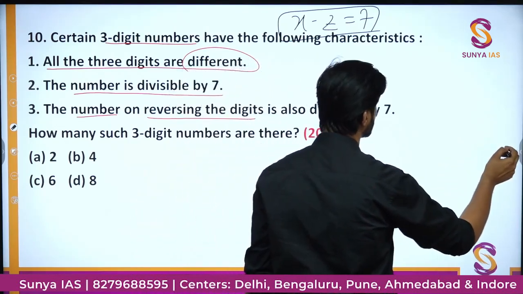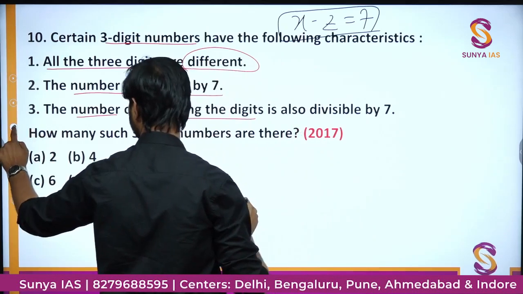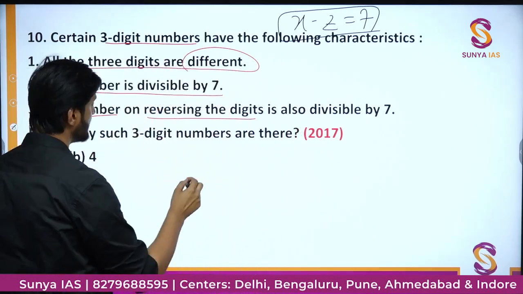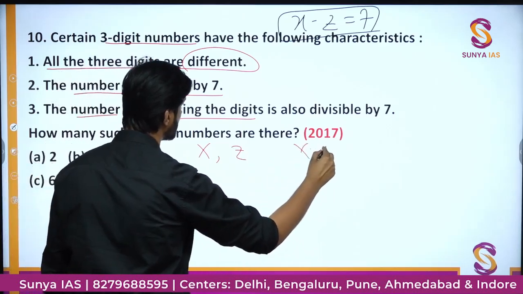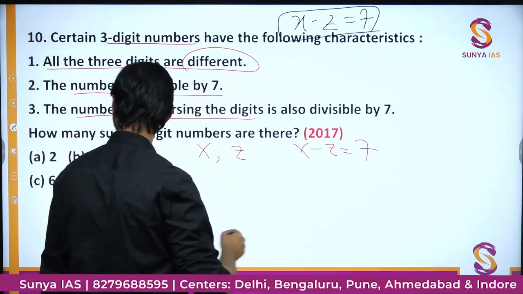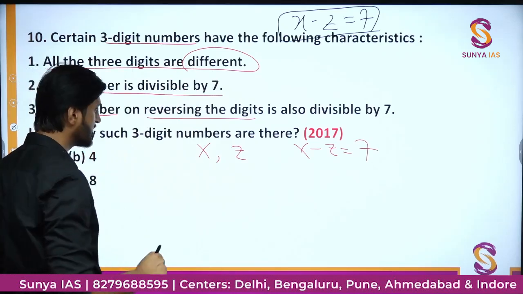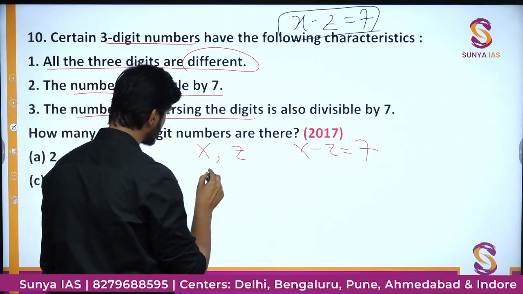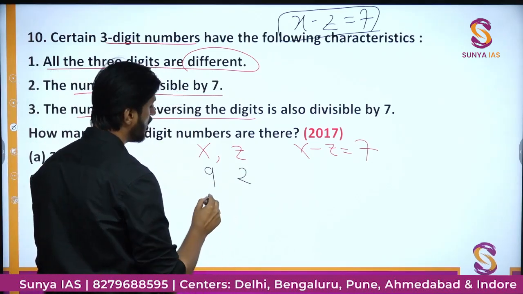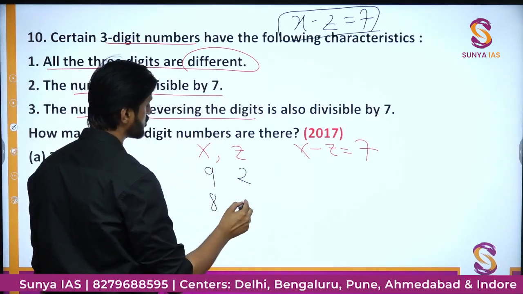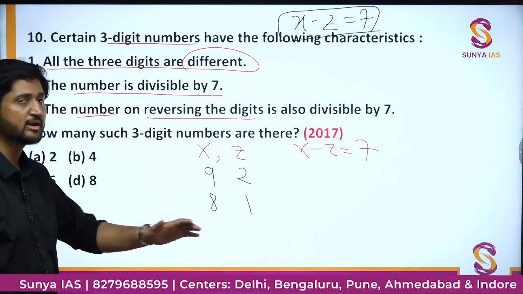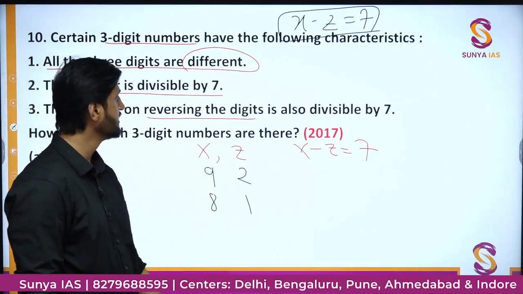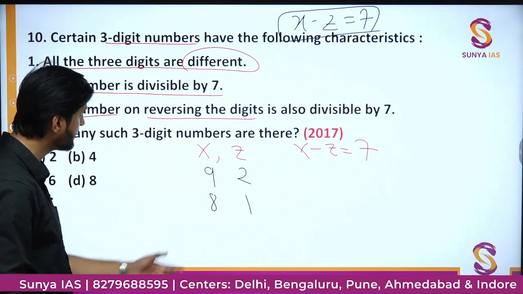Okay, so here you can say that if x is 1 digit and z is 1 digit, and on subtracting them we get 7, then what are the possible chances? The possible things are either we can have x as 9, so z will be 2, or we can have x as 8, so this z will become 1. Apart from this, there is no other possibility. Okay? And so we have these two possibilities.